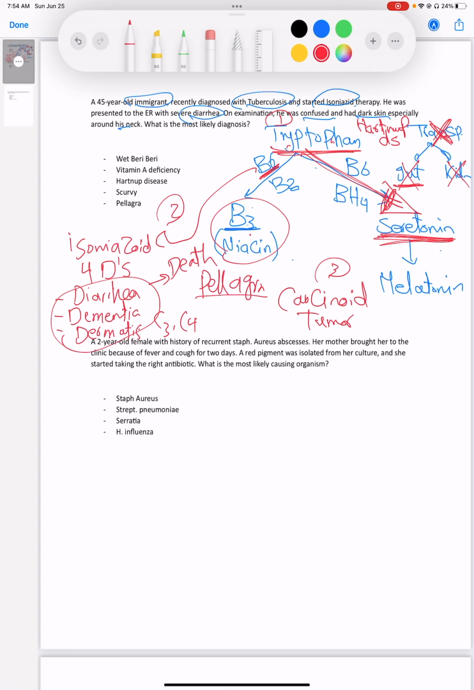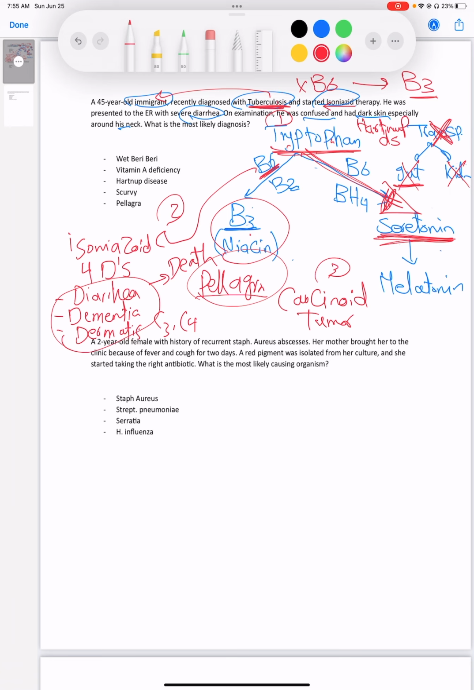So if we get back to the case, you're going to see tuberculosis. Tuberculosis is common in immigrants to the US, and we treat tuberculosis with isoniazid. So isoniazid here caused B6 deficiency, which led to B3 deficiency, which is pellagra.